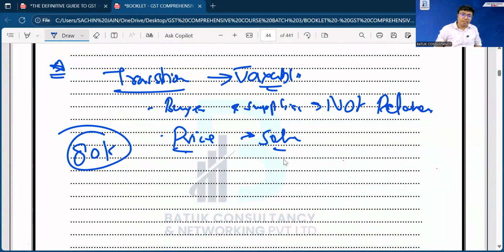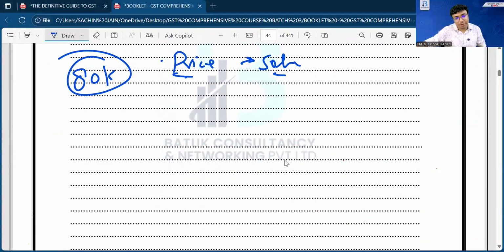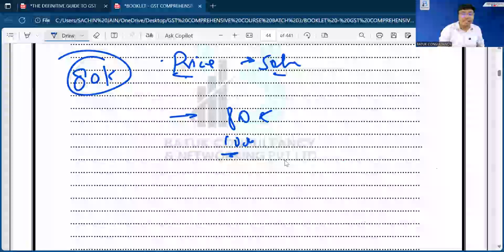Suppose for making the supply of that mobile phone, Reliance Digital has made certain expenditure. Suppose for that 80,000 rupee mobile phone, Reliance has made an expenditure on packing, suppose 1,000 rupees. In that case, the question is whether the 1,000 rupees will become part of taxable value?